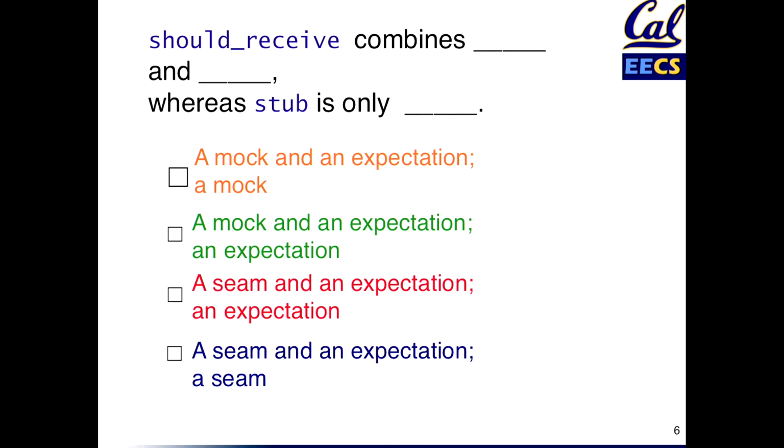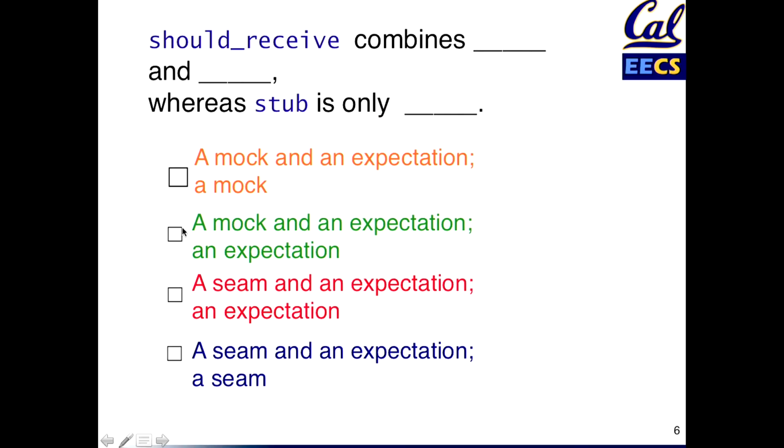In fact, the main difference between stub and should receive, they both deal with the concept of a method getting called on an object. But should receive says it's an error for the method not to get called. Stub just says if the method gets called, here's the canned response that you should return. It doesn't actually check that the method got called. In fact, you could perfectly well set up stubs and some of them don't get used. Although if that happens, you should ask yourself why you set them up.